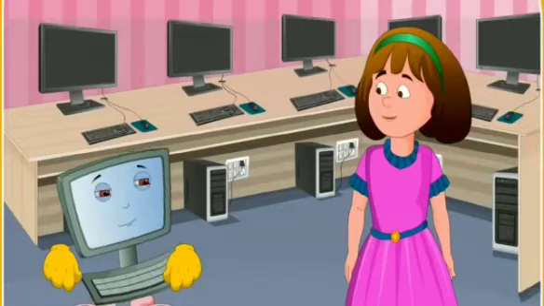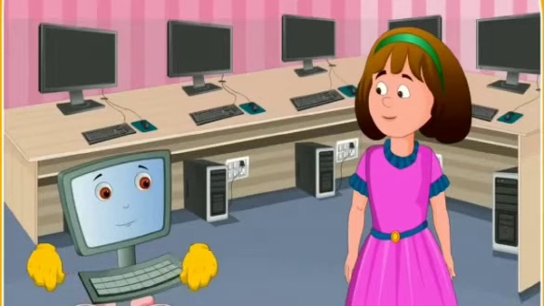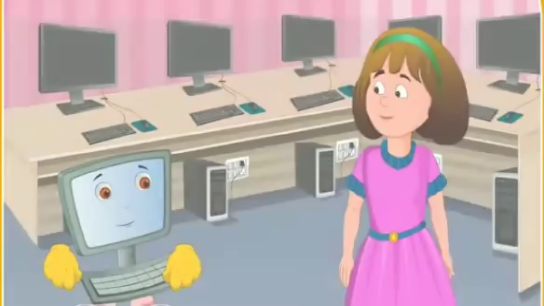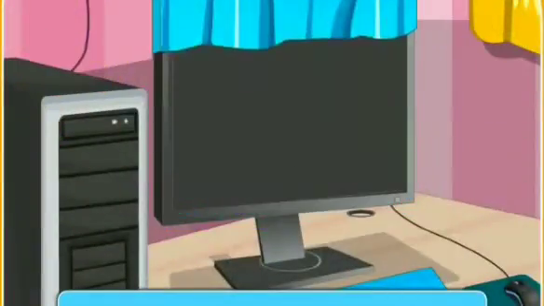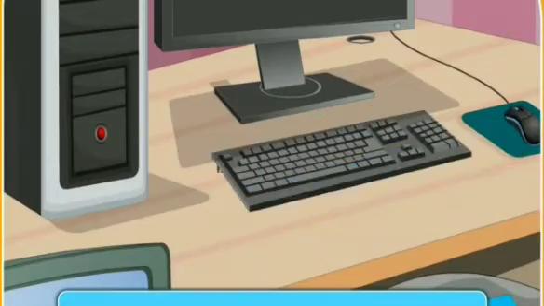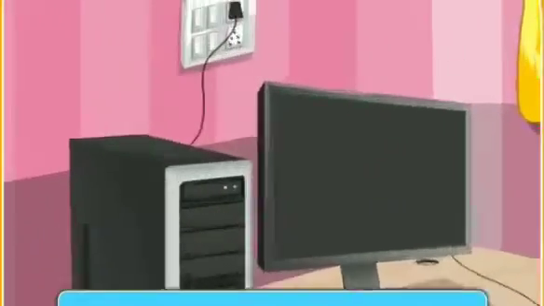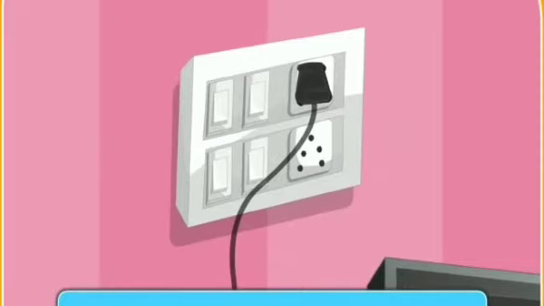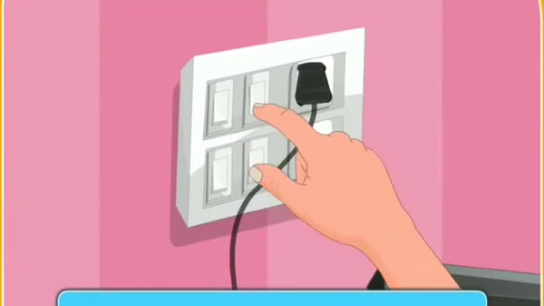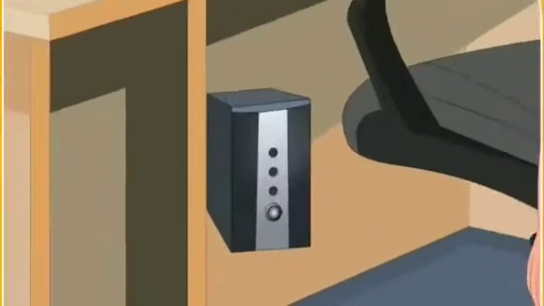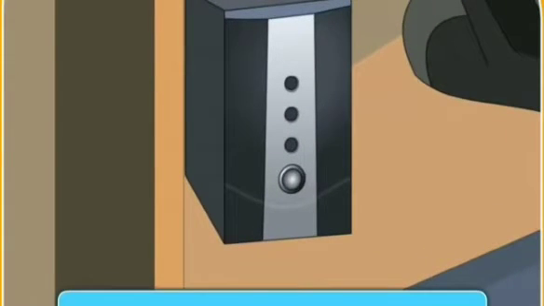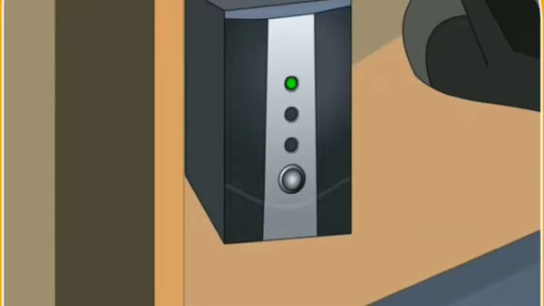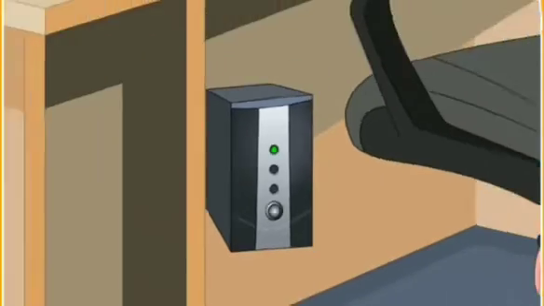Sure, Rini. I will tell you the steps and you perform them. Yes, Clicko. First, remove all the covers from the computer and its devices. Now, switch on the main socket button on the switchboard. Yes, I have pressed the switch on. Now, switch on the UPS. Yes, I have pressed the UPS button on. Look, a green light is glowing in the UPS. Yes, the UPS has powered up now.